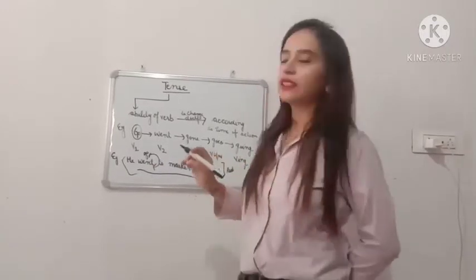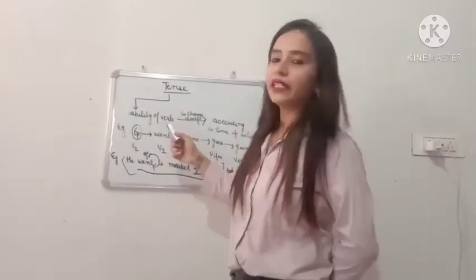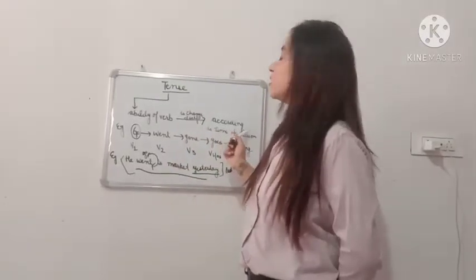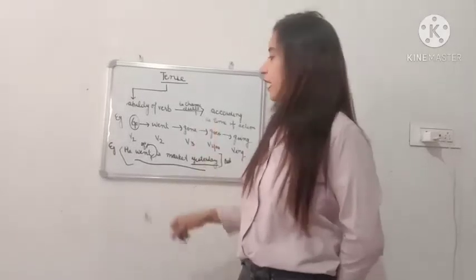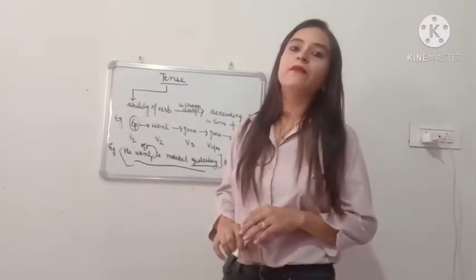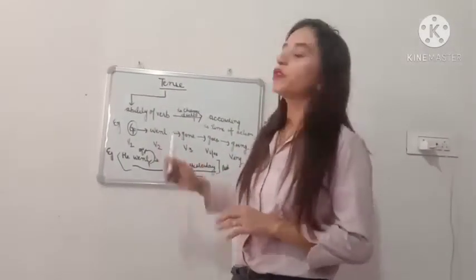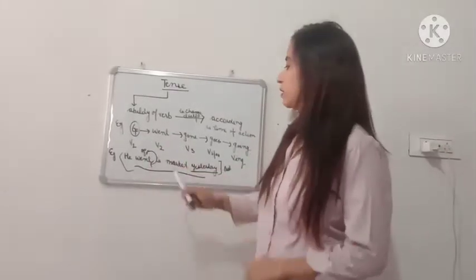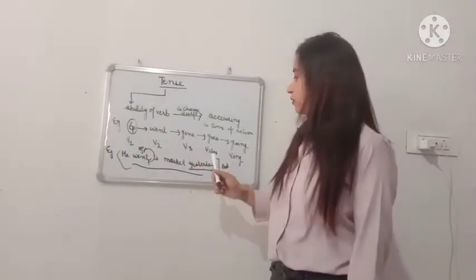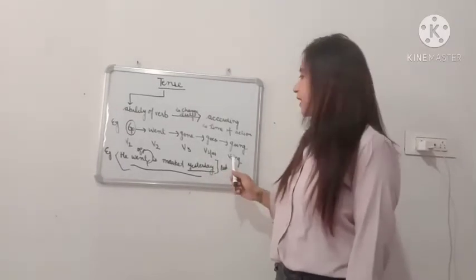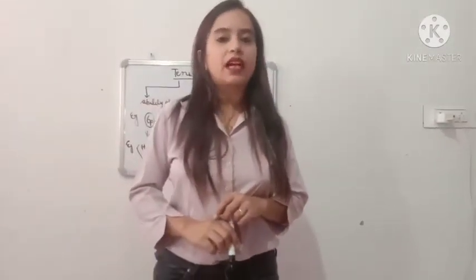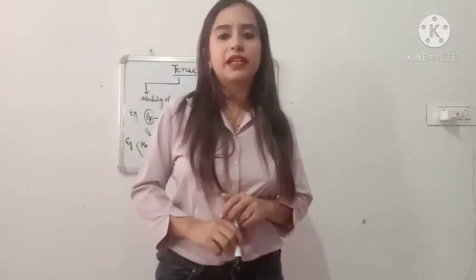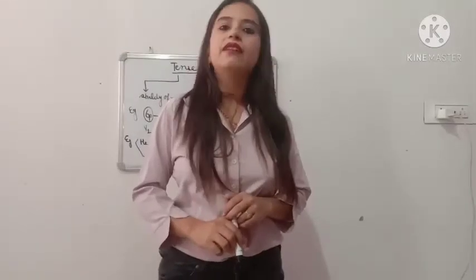So tenses are nothing, students. Tenses are the ability of verb to change themselves in another form according to the time of the action. And we are having basically 5 forms of verb, that is first form of verb, second form of verb, third form of verb, S or ES form of verb and ING form of verb. And now we will see the tenses are of 3 types, that is present tense, past tense and future tense.